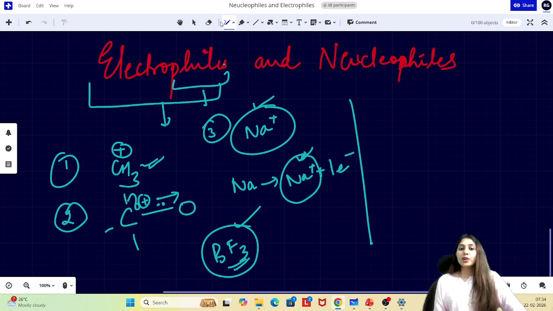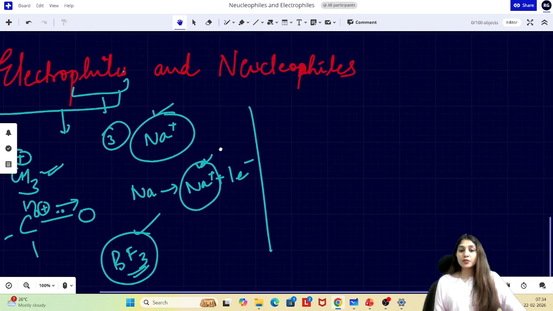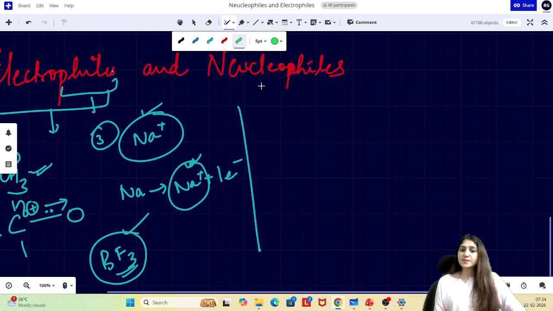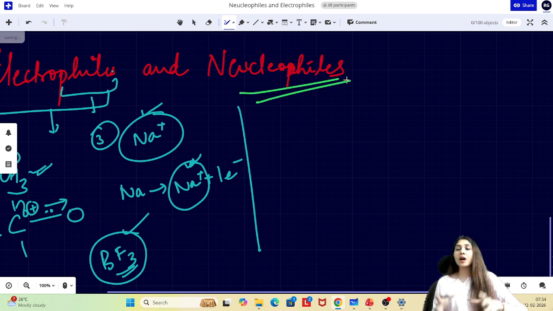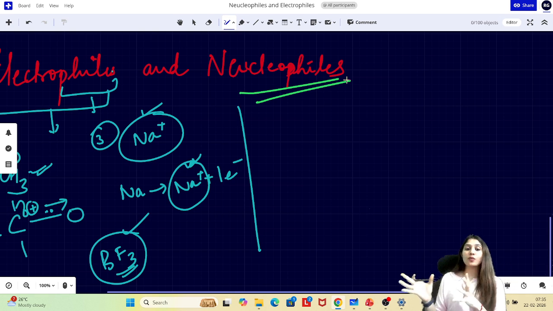Moving on, we have nucleophiles. Nucleophiles, on the other hand, are species which are actually attracted towards positive centers, because the nucleus is a positive center. Nucleus is something which only has neutrons and protons. Neutrons do not have any charge, protons have a positive charge, right? But nucleophiles are really the species which want to donate electrons. They have extra with them, so they would like to donate it to other species or to electrophilic centers.